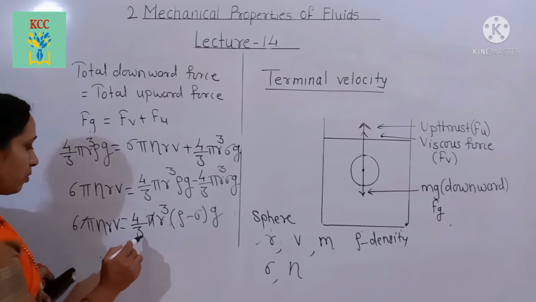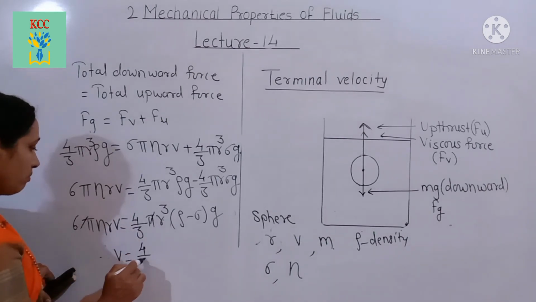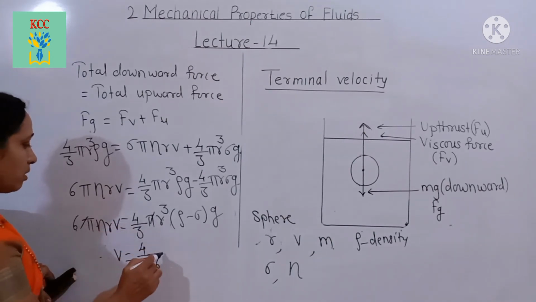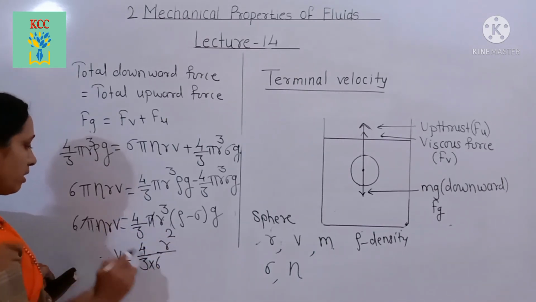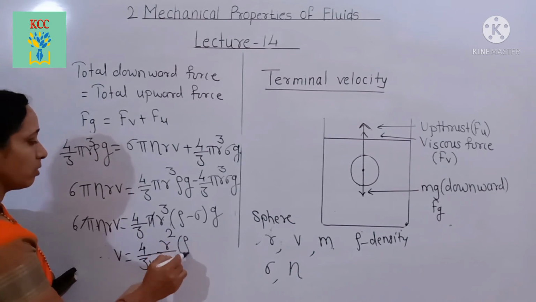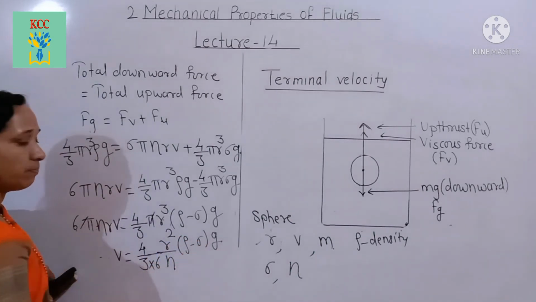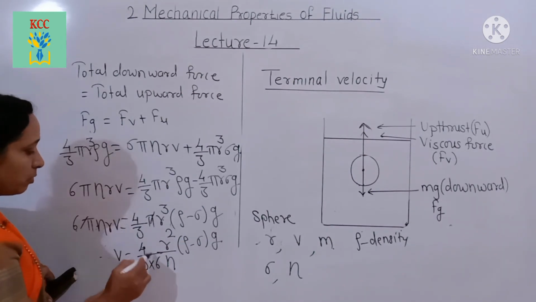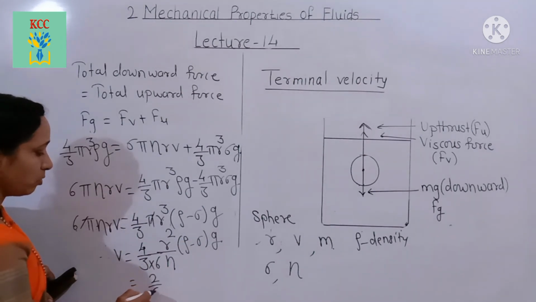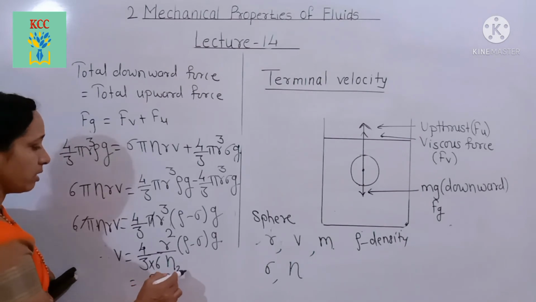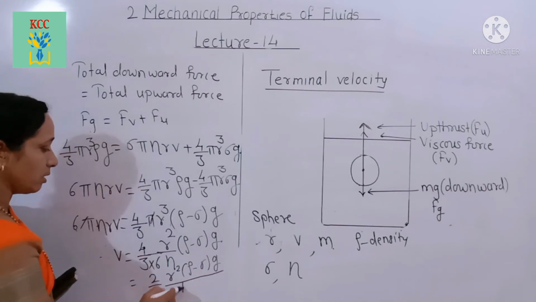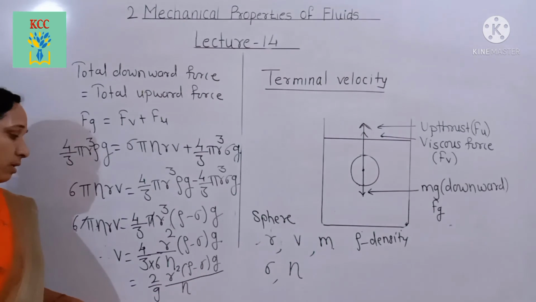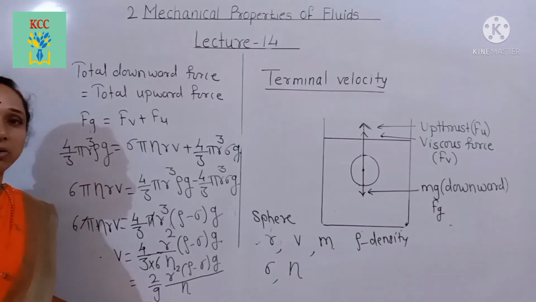Therefore v equals 4 by 3 upon 6 into r square upon eta into in bracket rho minus sigma into g. Therefore this is equal to 2 by 9 r square into rho minus sigma into g upon eta, the coefficient of viscosity. This is the equation for the terminal velocity.